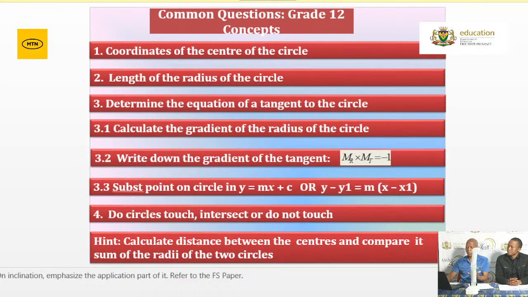Please take scenario questions. I always say take plus or minus 3 different questions on analytical geometry. This is how the question was asked in 2021. In 2020, this is how the question was asked. We're not going to go through all these questions. For an example, look here, you've got the diameter AB. The coordinates of B are (-2; 6). The coordinates of D there are (0; 8). Then you are asked to determine the center, which is the midpoint. Then we use the midpoint formula.